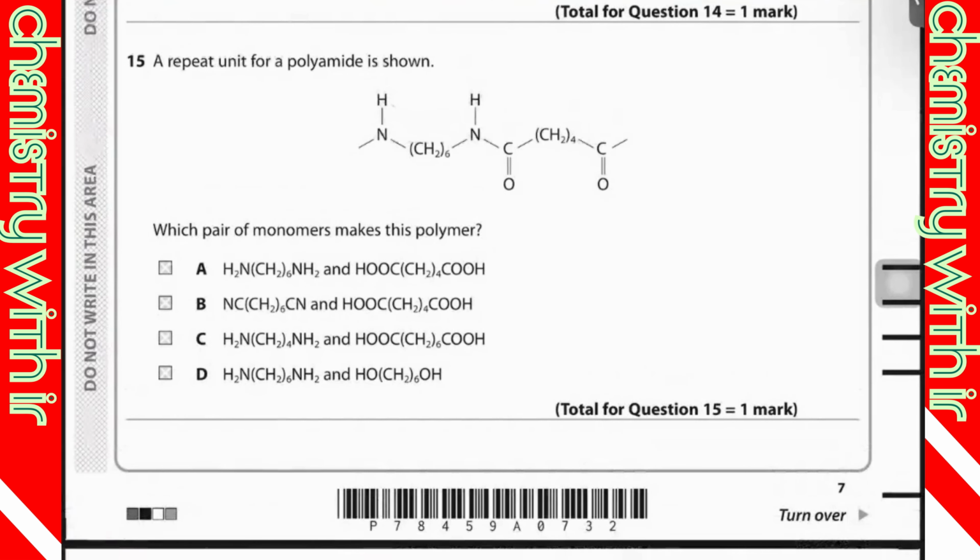A repeat unit for a polyamide is shown. Which pair of monomers makes this polymer? If you can see, this is the first repeat unit and this is another. In the same repeat unit, we can see the two different monomers that are joined together. So that would be NH, and that would be OH. Of course, it's carboxylic acid. And also that would be H and this would be OH.